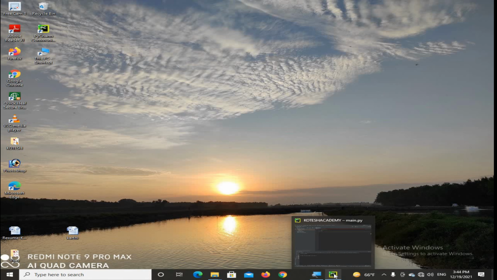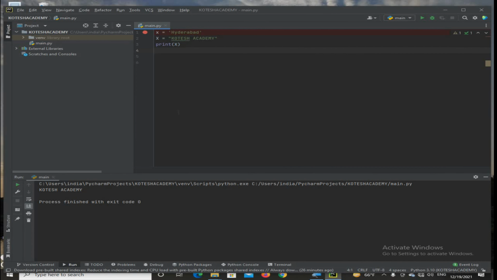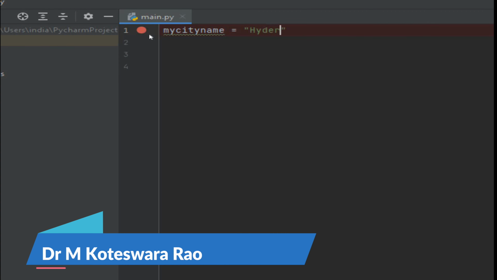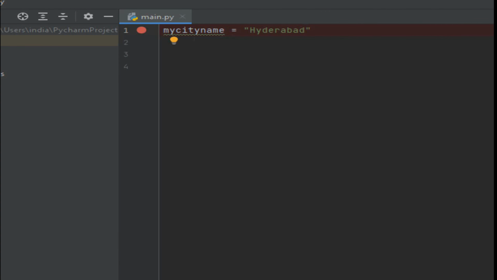Okay, let us implement Python variable names in PyCharm. I am taking my city name is equal to, and writing what type of variable names are acceptable. In single or double quotation we write the value, that is Hyderabad.